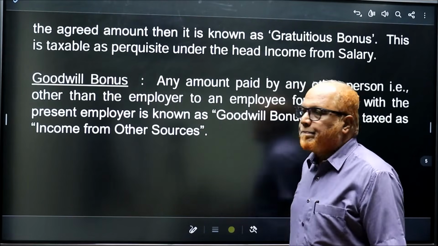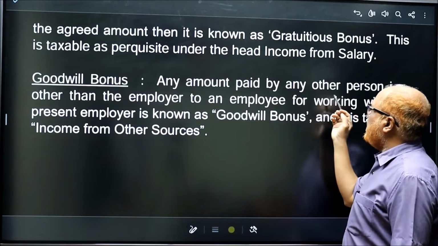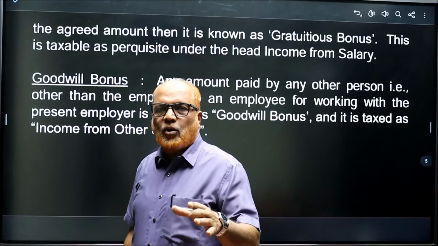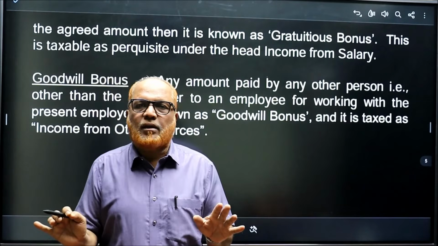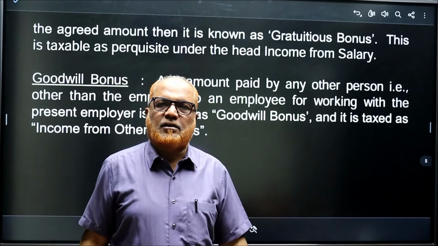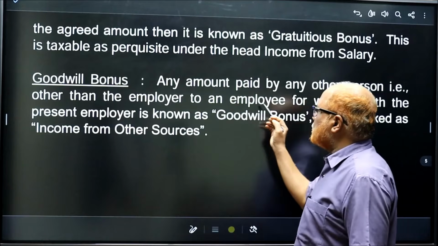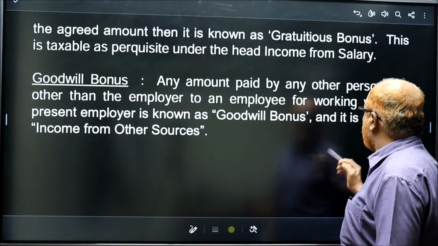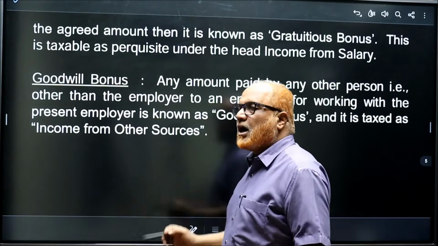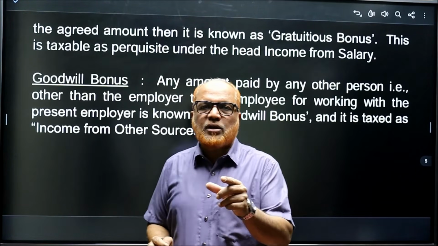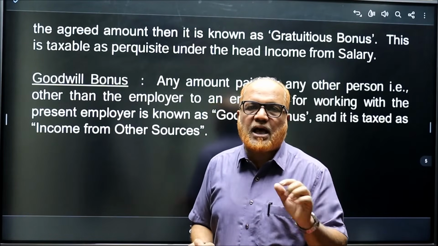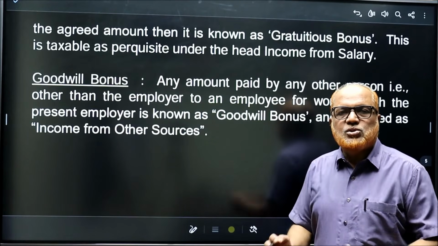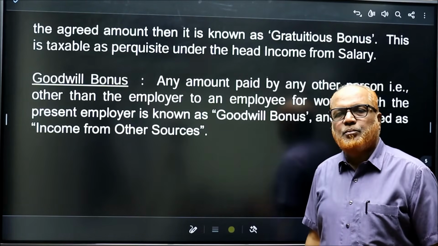Now, goodwill bonus. Any amount paid by any person other than the employer, that means any bonus paid not by the employer but by any other person, to an employee for working with the present employer, is known as goodwill bonus, and it is taxed under income from other sources. The goodwill bonus will not be taxable under the head salary. It will be taxable under income from other sources. So these are the different types of bonuses.